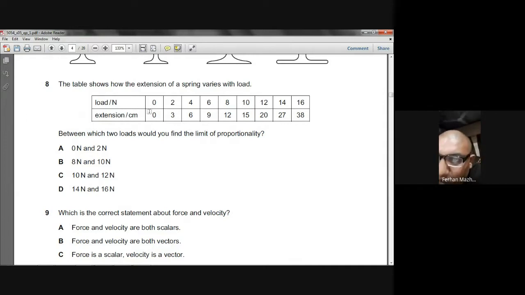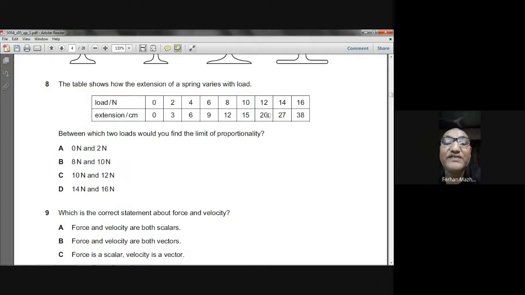When the load is zero, the extension is zero. Now he has increased the load by 2, the extension has increased by 3. Further increased by 2, the extension increased by 3. Again increased by 2, increased by 3. This has been increased by a further 2 Newton, and this has increased by 5.